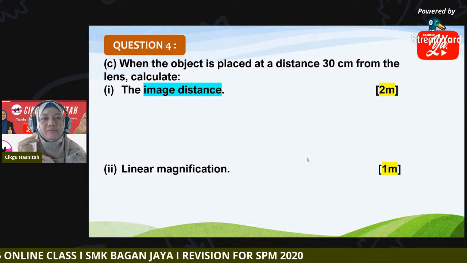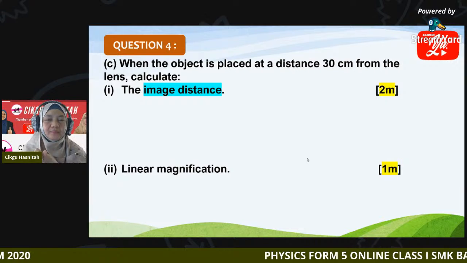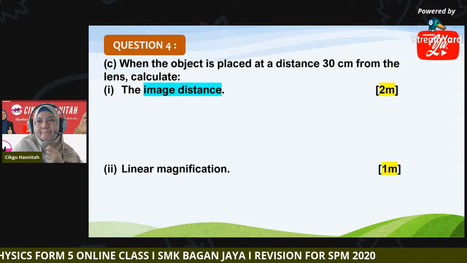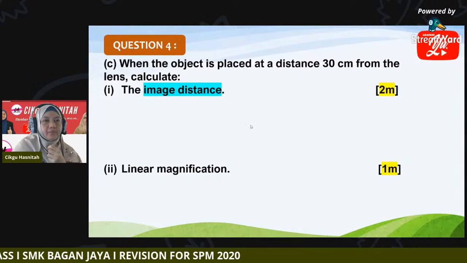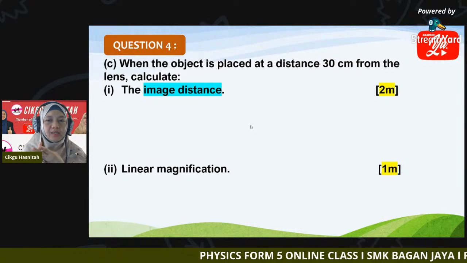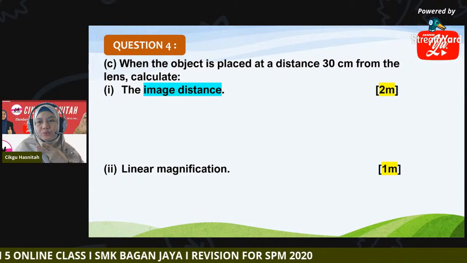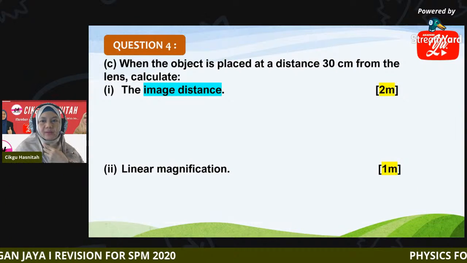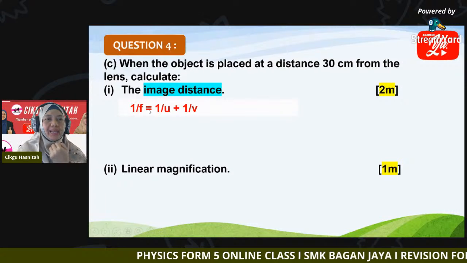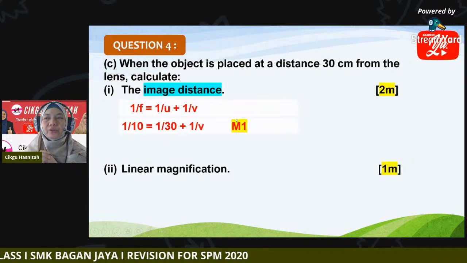So how to find V? How do we relate F, U, and V? Can you write the formula we can apply here? Yes, Anna: 1 over F equal to 1 over U plus 1 over V. Very good. This is the lens formula, so you do the substitution.